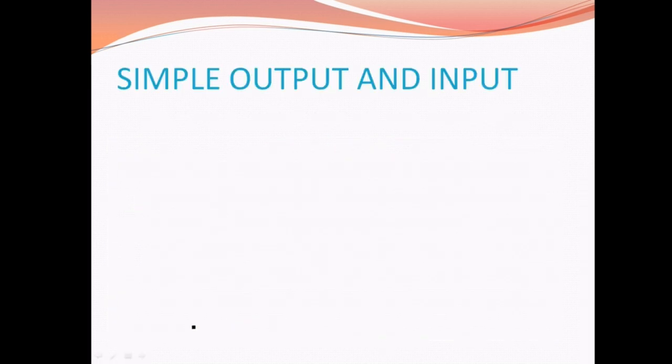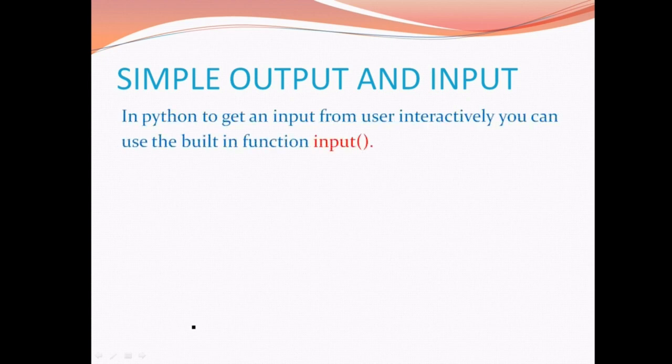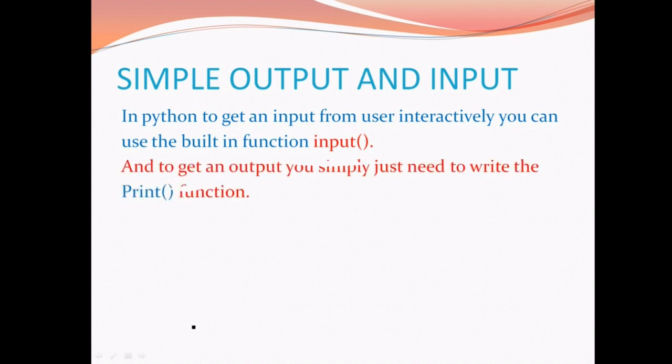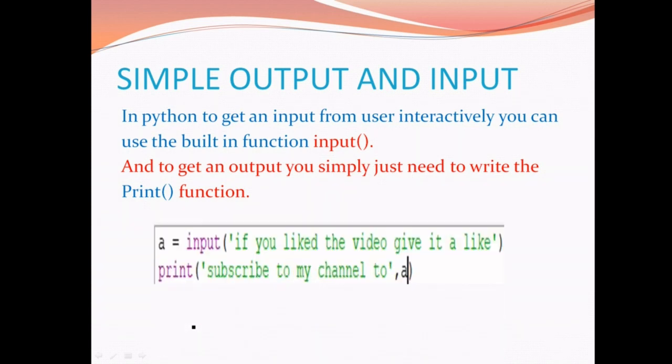Now we will talk about the last topic, that is simple output and input. In Python, to get an input from the user, you just have to use the Python inbuilt function input. And to produce an output in Python, you have to use the function called print. Now let's check out how they work.